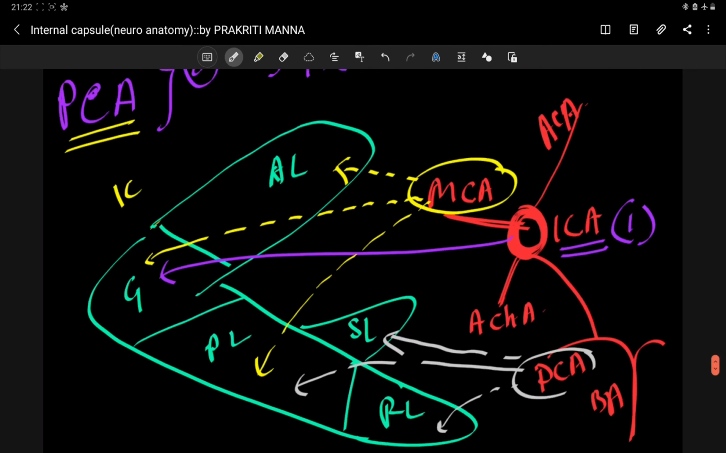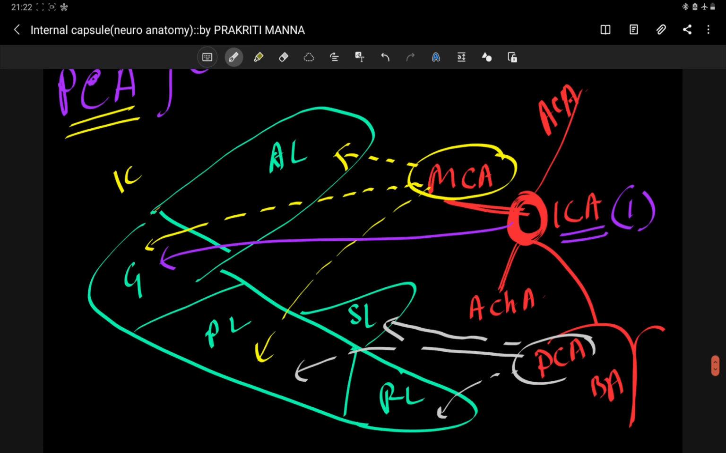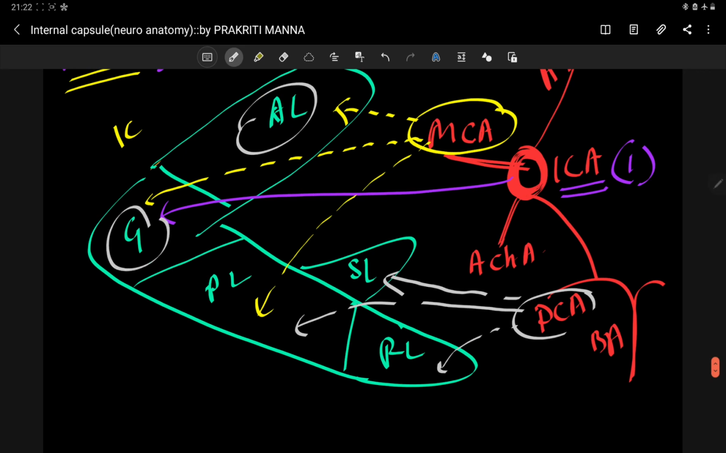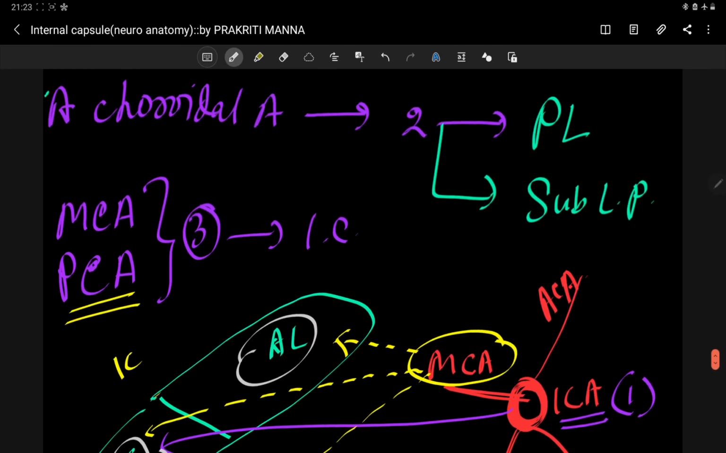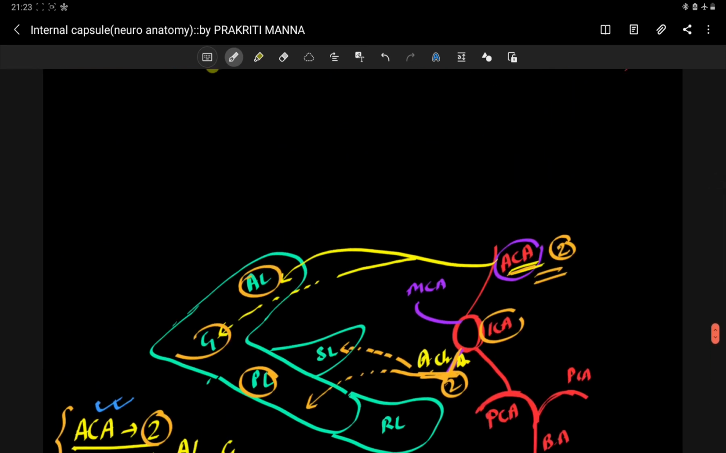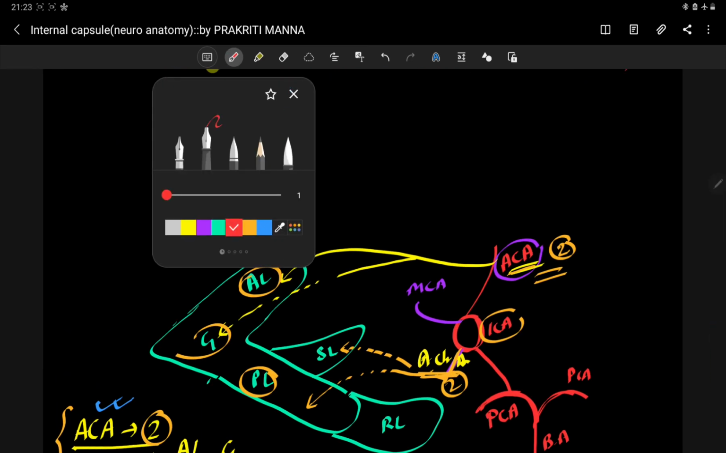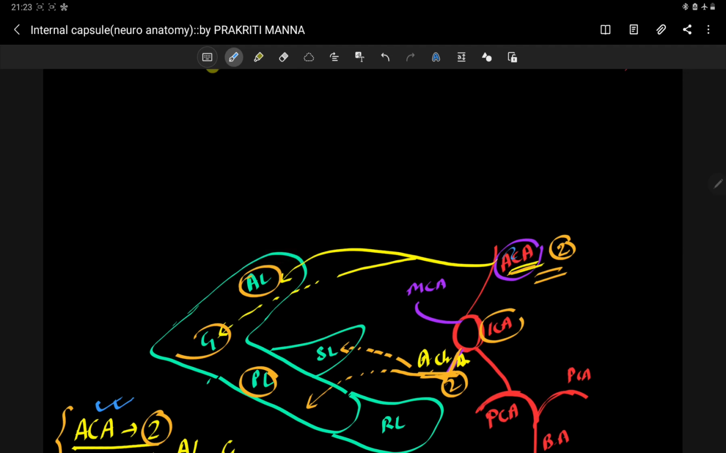Now actually the question is formed like this: ischemia of the anterior limb is due to blocking of the anterior cerebral artery, middle cerebral artery, this kind. Ischemia at the genu is due to blocking of which artery? Okay. So now you can see here your anterior cerebral artery is sending a branch to the anterior limb and also the genu, and this branch is called your recurrent branch of Hübner.